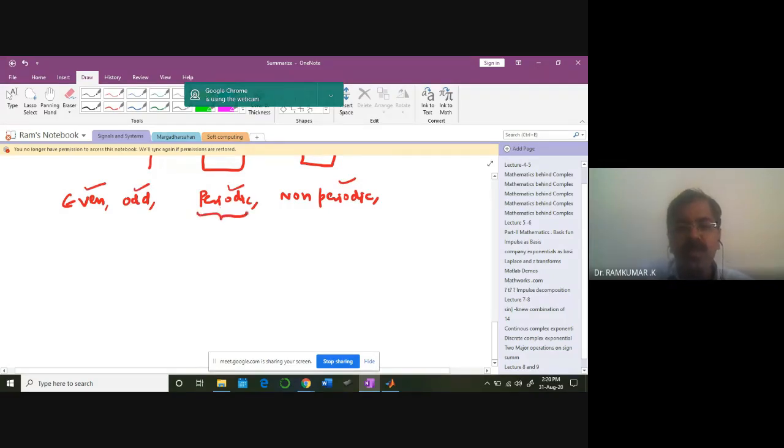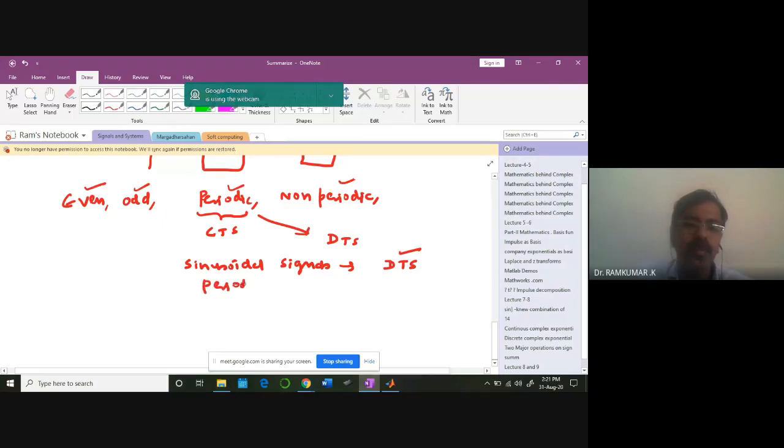But the problem comes only when we move from continuous time signals to periodic discrete time signals, particularly sinusoidal signals. It's the only difficult concept in this particular unit: understanding sinusoidal signals in the discrete time domain, and what happens to that signal when you discretize it and study the periodicity property. The key concept, I'll spend 1 hour on this separately, maybe another 1 or 2 classes down the line. But keep it in mind, this is the key concept of the first unit.